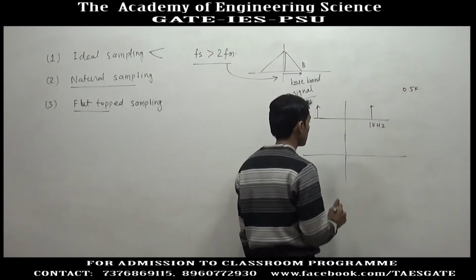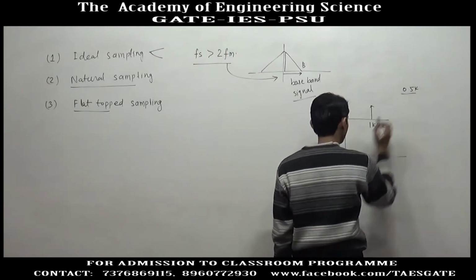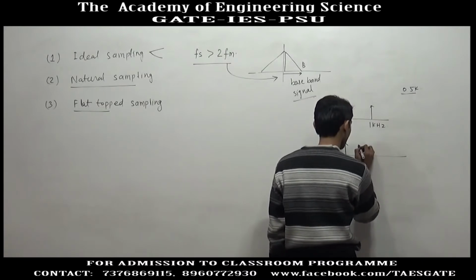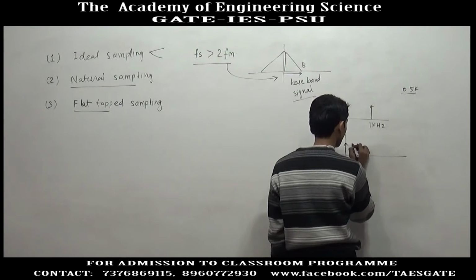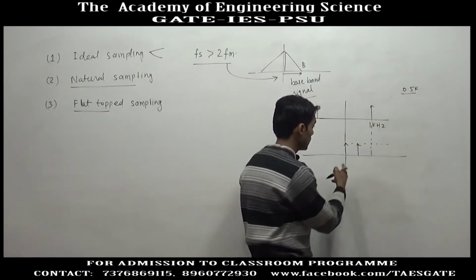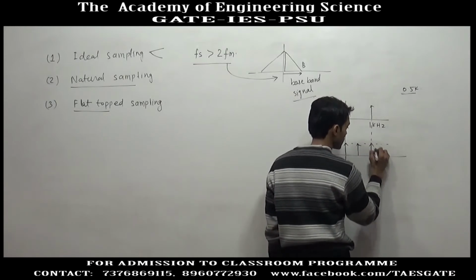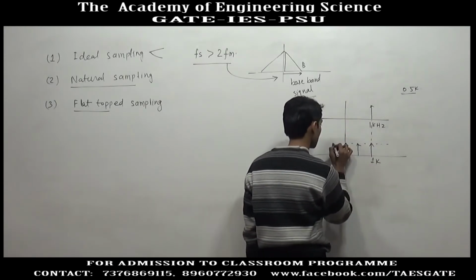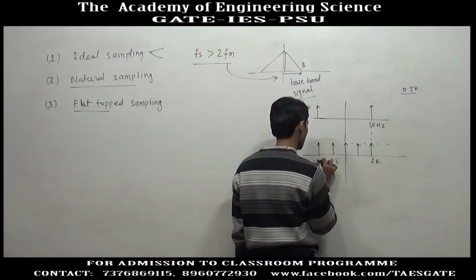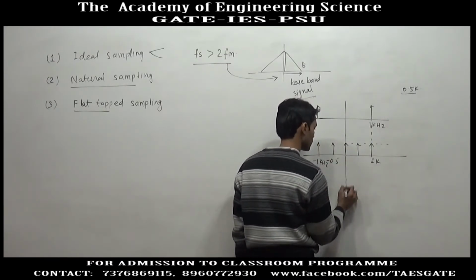Now, if we want to sample it, there will be one impulse at 0 kilohertz, and others in the Fourier transform of the impulse train at 0.5 kilohertz, minus 0.5, and so on.